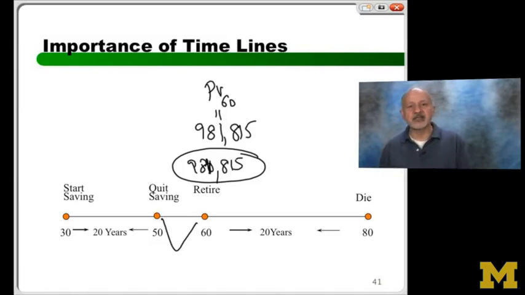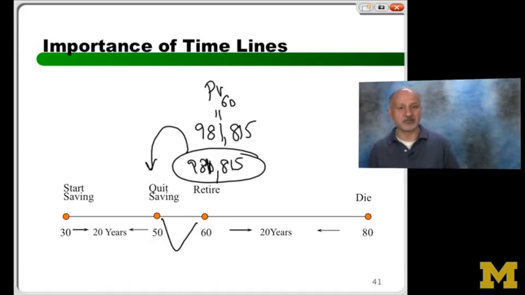There's a gap of 10 years that I don't like. Why? Because I know how to use annuities, but I do not know how to use annuities that end in year 50, but actually the valuation I know is in year 60. So what do I need to do? Step 2. And by the way, you can do this many ways. I'm taking the easy way out. So what do I have to do?